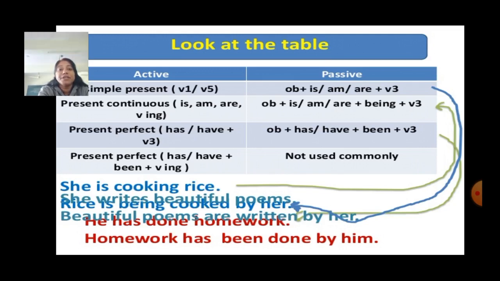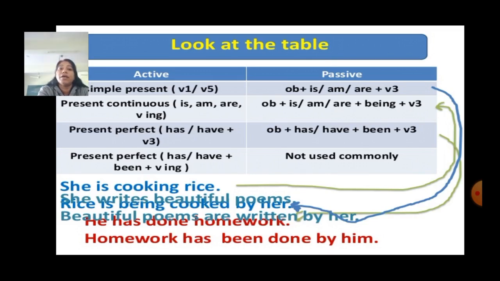When it is in present perfect tense, that is has or have plus past participle, then we will change into has or have plus been plus the past participle form of the verb. When it is in present perfect continuous tense, has or have plus been plus verb ing, then it is not used commonly.